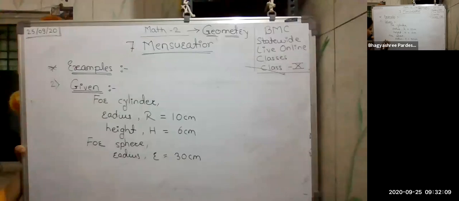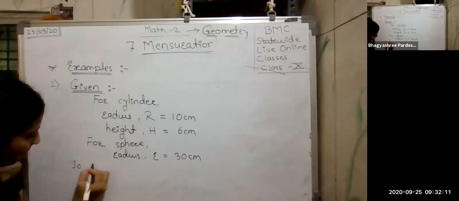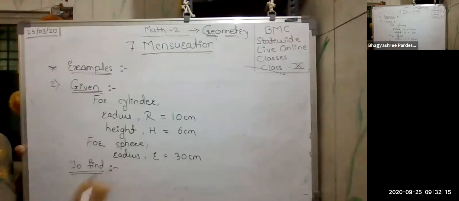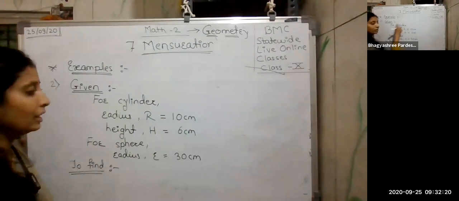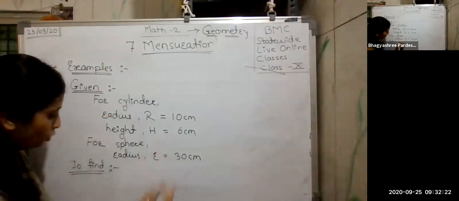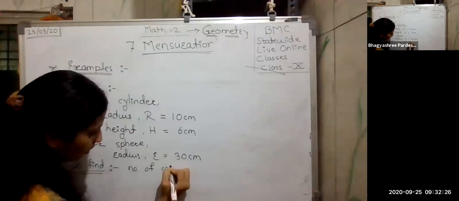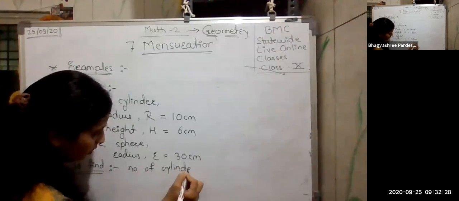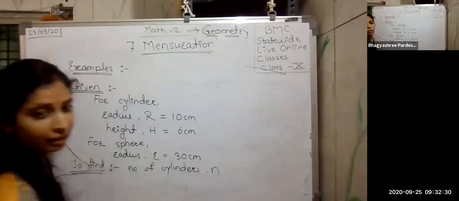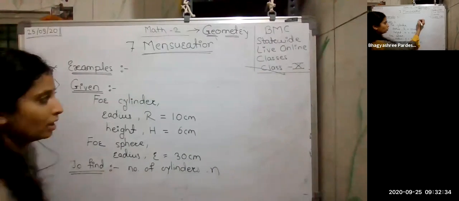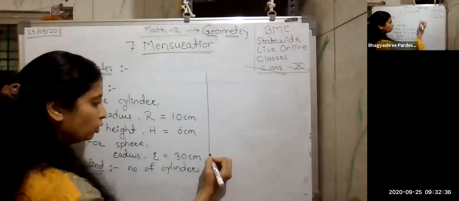And what is to be found? We have to find how many cylinders I can get. So I have to find the number of cylinders. Suppose I call it M, the number of cylinders which I will get here. Okay, so let's start with the solution now.